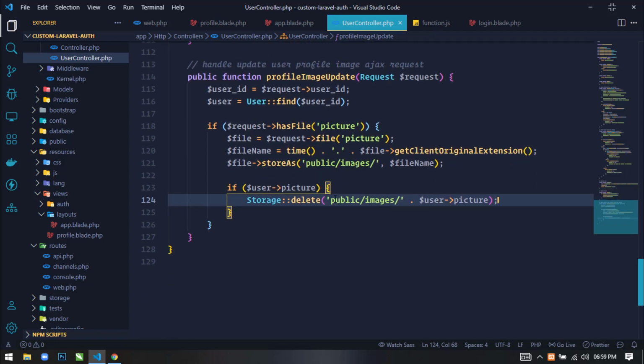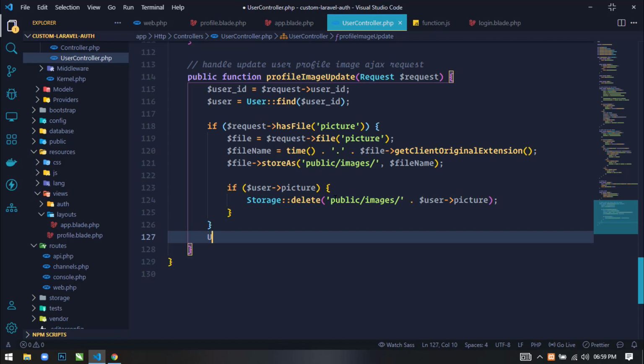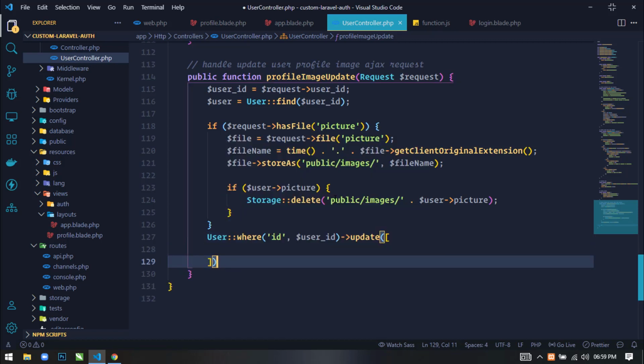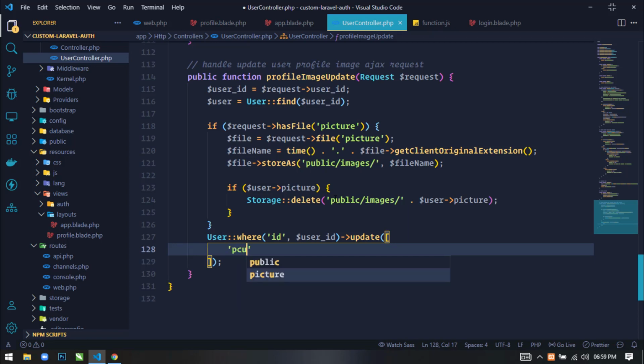Now next I will use the user model and update the picture column. Here I will first get the user by ID, so ID user underscore ID, and then we will update the picture with the file name. So just write file name.